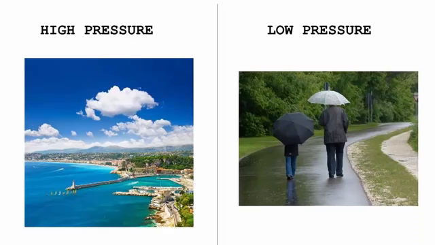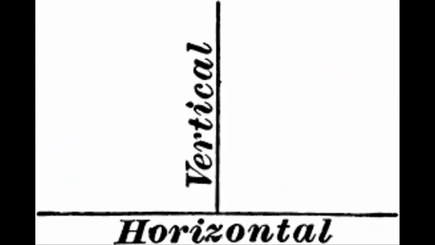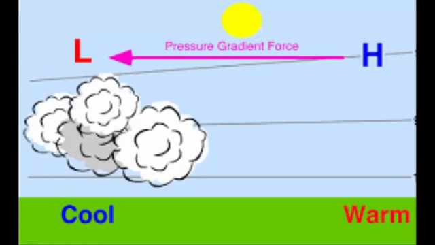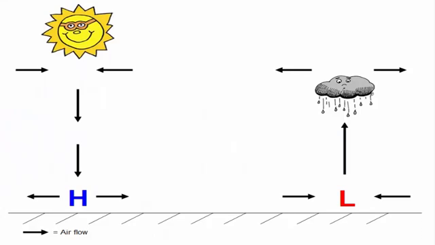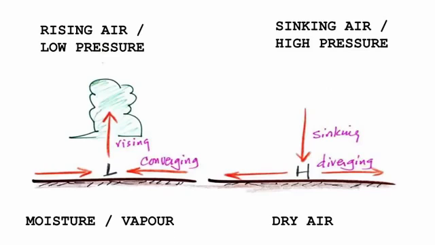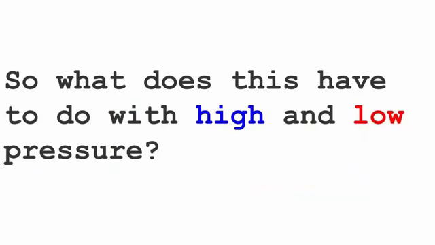In order to understand the types of weather conditions generally associated with high and low pressure systems, we must think vertically. The movement of air in the atmosphere above our heads plays a large part in the weather we experience here at Earth's surface. Basically, air cools as it rises, which can cause water vapor in the air to condense into liquid water droplets, sometimes forming clouds and precipitation, rainfall. On the other hand, sinking air is associated with warming and drying conditions. So the first important point to keep in mind is rising air equals moisture and sinking air equals drying. So what does this have to do with high and low pressure?